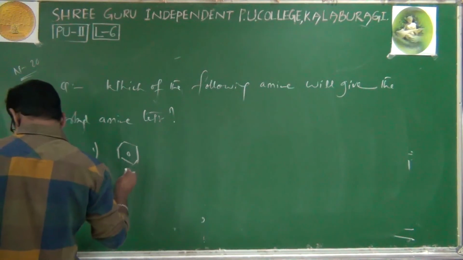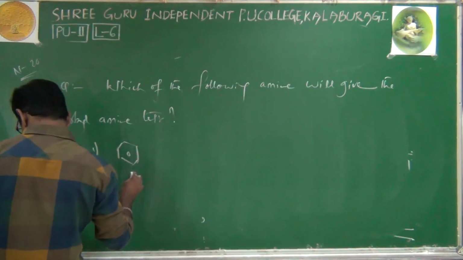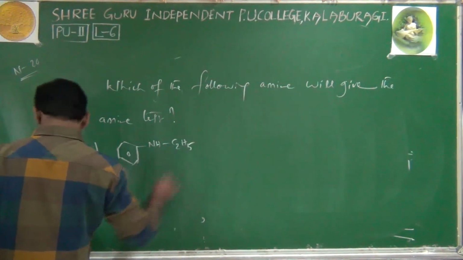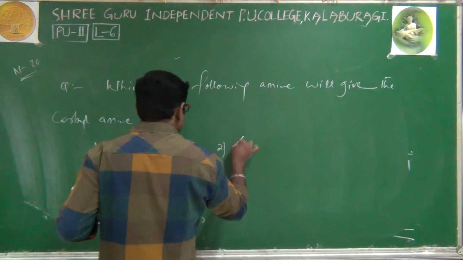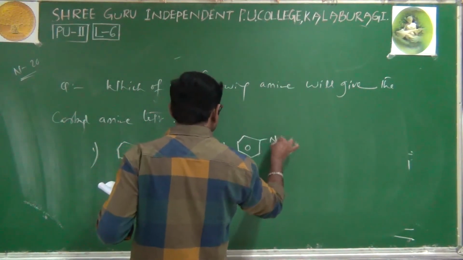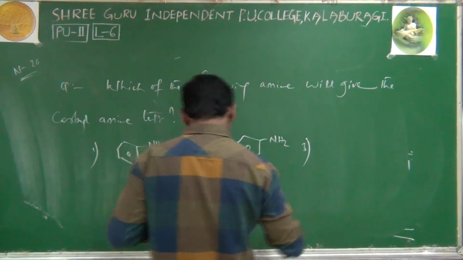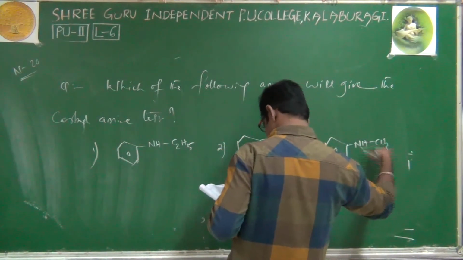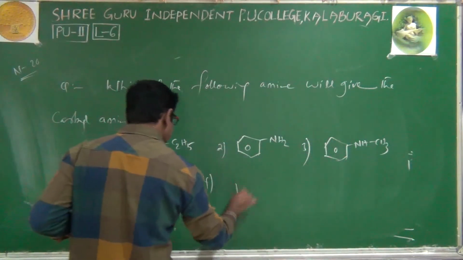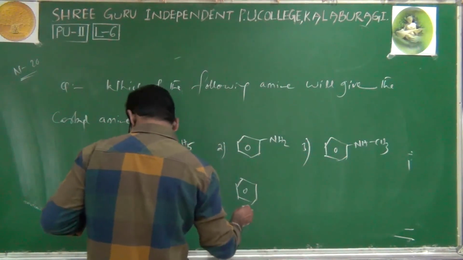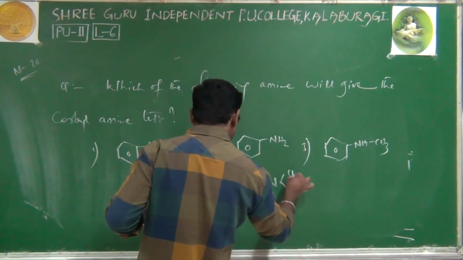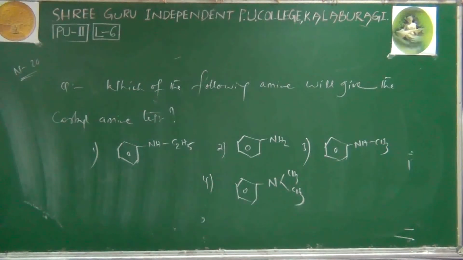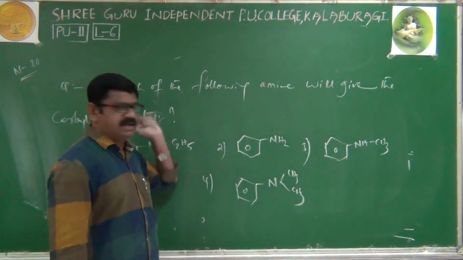One is a benzene ring with NHC2H5, and the second option is a benzene ring with NH2. The third option is a benzene ring with NHCH3, and the fourth option is a benzene ring with N(CH3)2. Blindly you can give the answer then. Which of the following amines will give the carbylamine test?